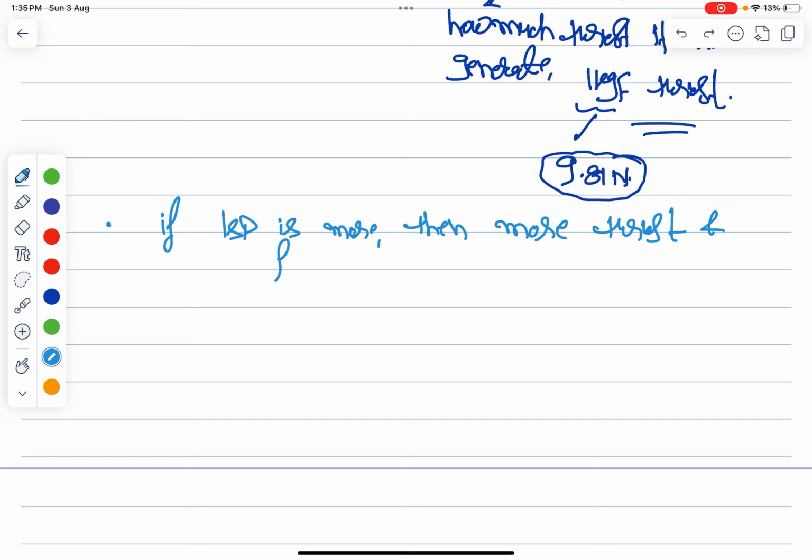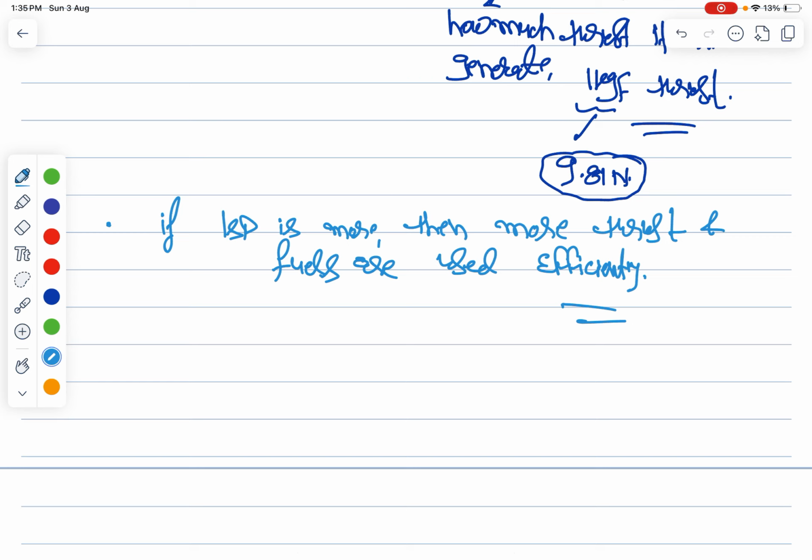The fuel we are using, the fuels are used efficiently, right? So whatever fuels we are using, that means that is being used efficiently. That means efficiency is higher when the ISP is higher, right? When the ISP is higher, then the efficiency is higher for sure.